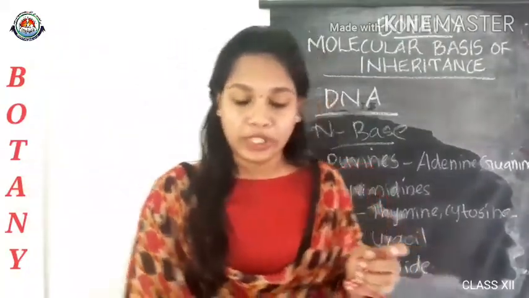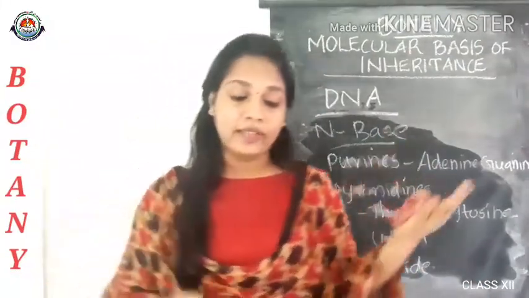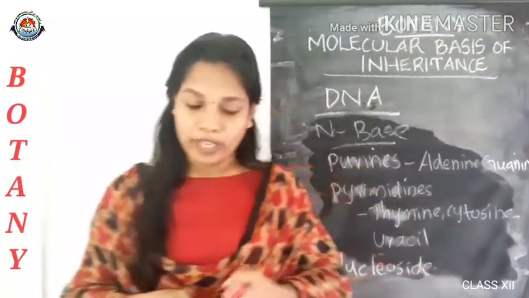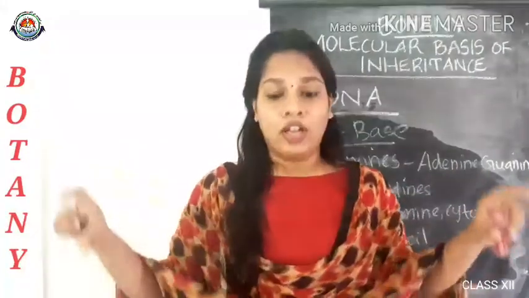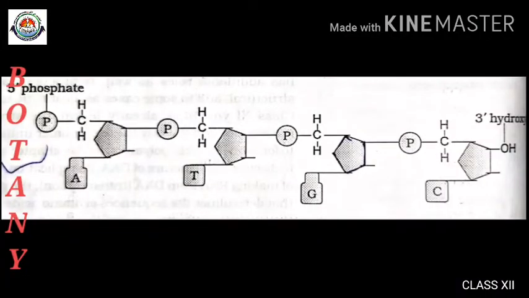A polynucleotide chain is formed by the linkage of the nucleosides with the phosphate group. This is the structure of a polynucleotide chain. The polymer has at one end a free phosphate moiety at the 5' end of the ribose sugar, which is referred to as the 5' end of the polynucleotide chain.